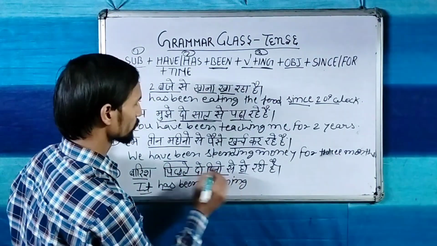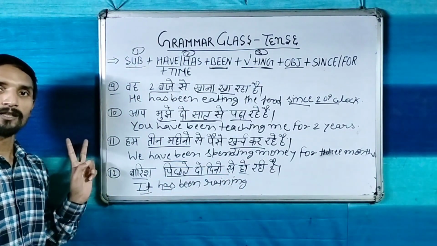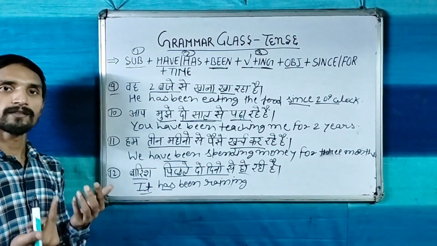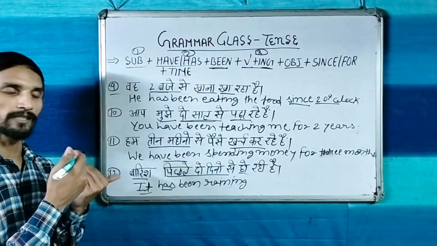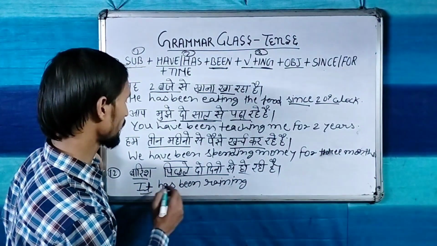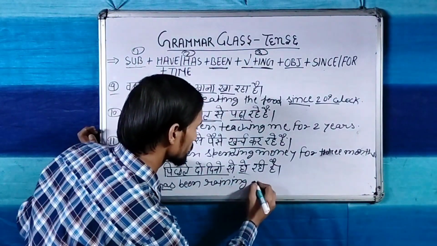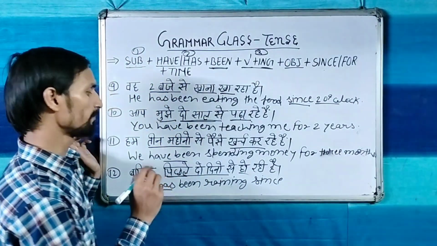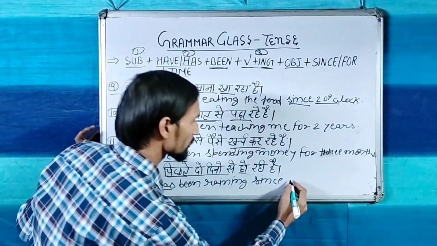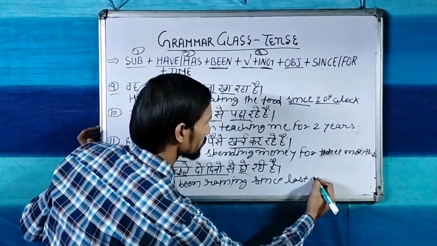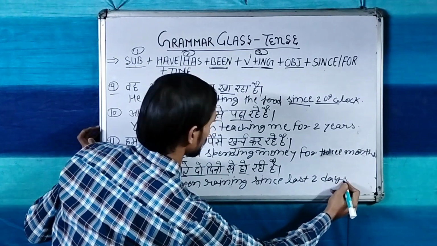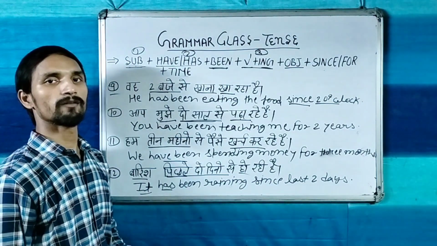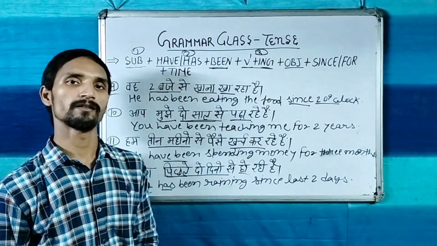पिछले 2 दिनों से, पिछले means the previous 2 days. So when पिछले word is coming, so this is also indicating or expressing the certain time, means last 2 days. So here we are going to use it has been raining since word, because पिछले word it is the symbol of certain time, since last 2 days. So now the translation is complete. I hope you have understood the present perfect continuous tense very clearly.